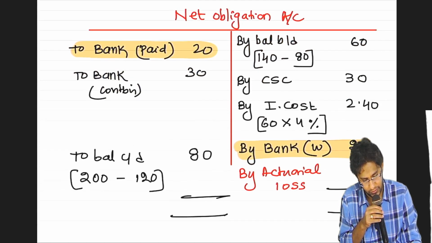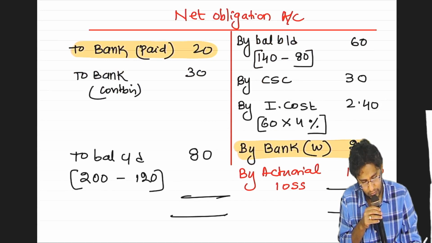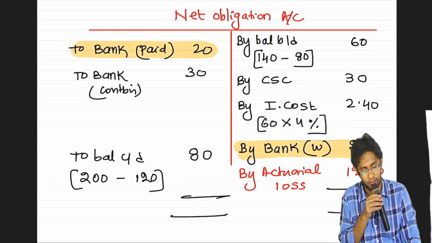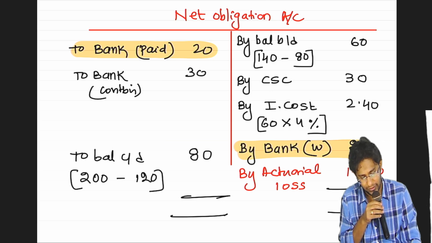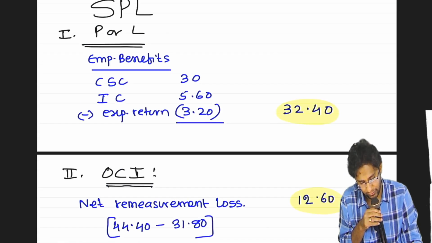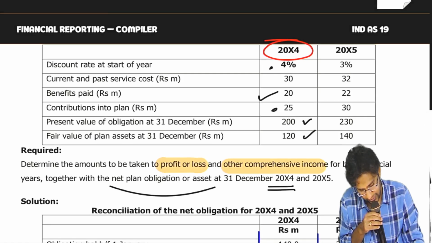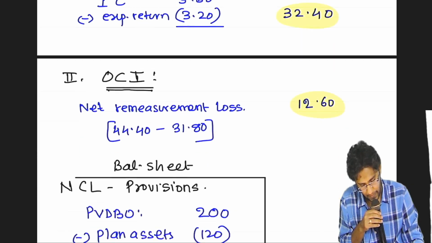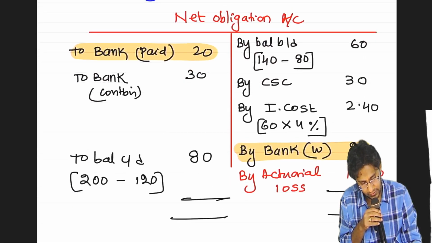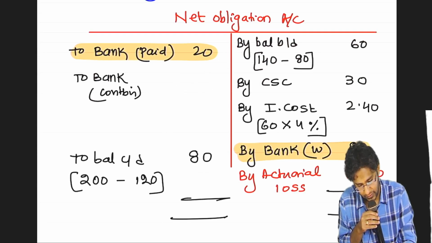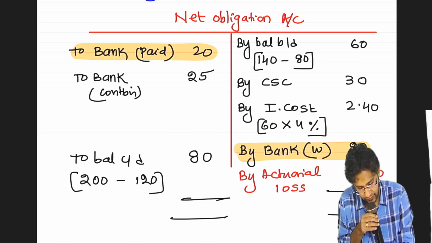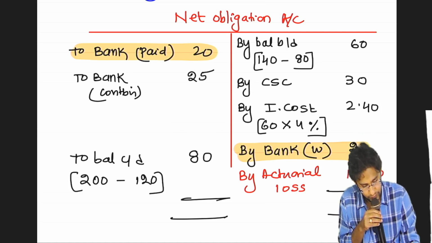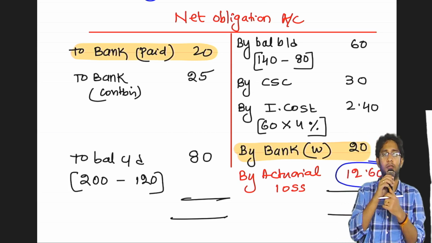You need to get 12.6. Somewhere we missed out something. Contribution. Contribution is Kerala.